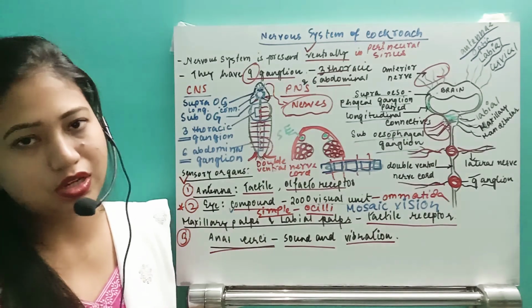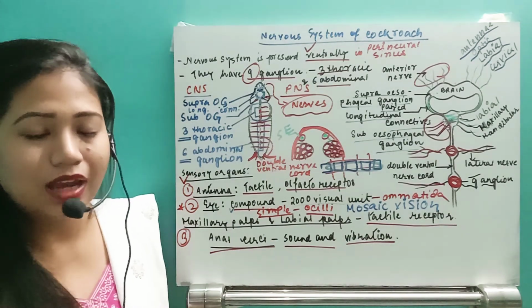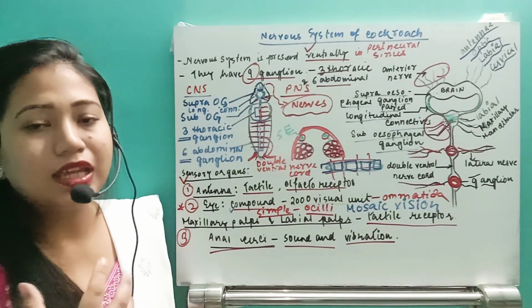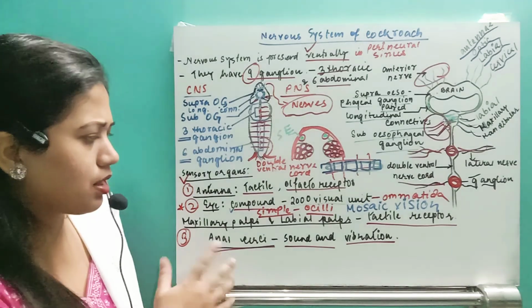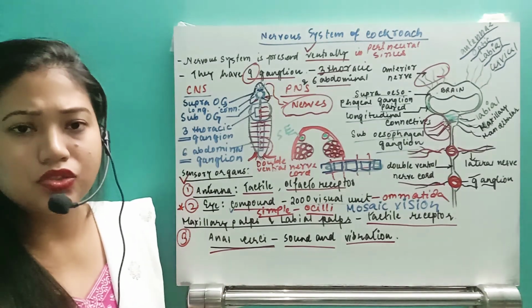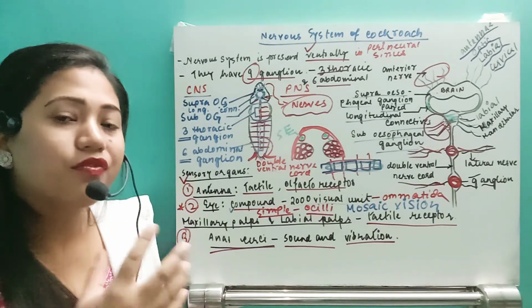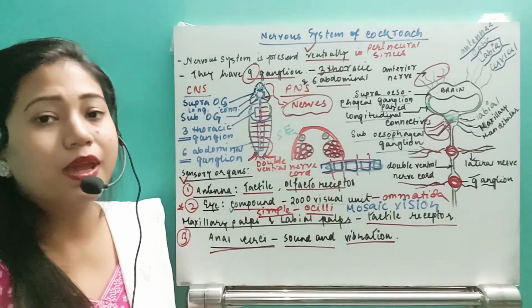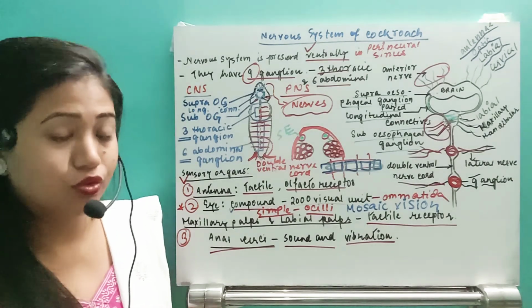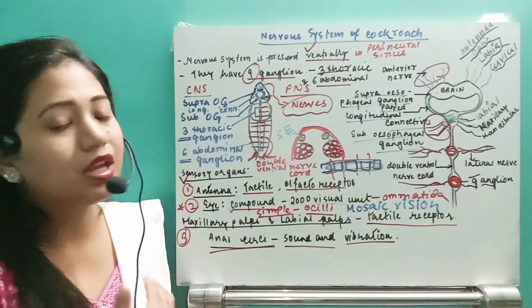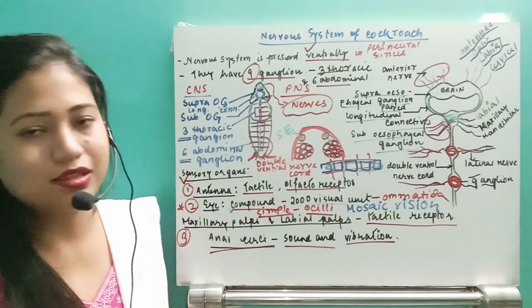The simple eye is the ocelli, which will help in taking the proper image, because the compound eye helps this organism not to see, but just to understand what type of changes or movement are occurring in the object. So to see the object, they have this ocelli, which is a simple eye.